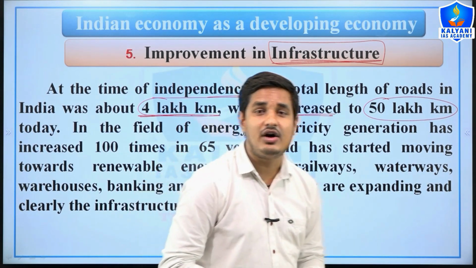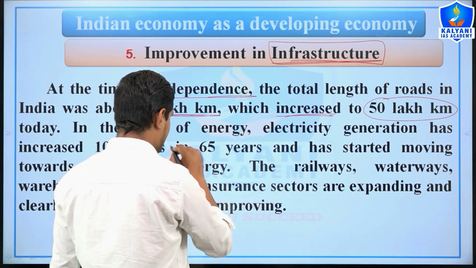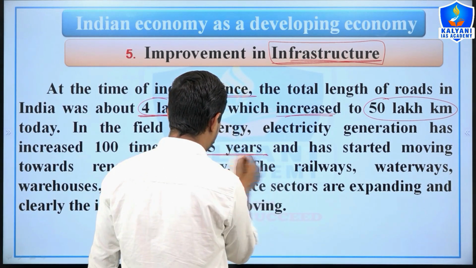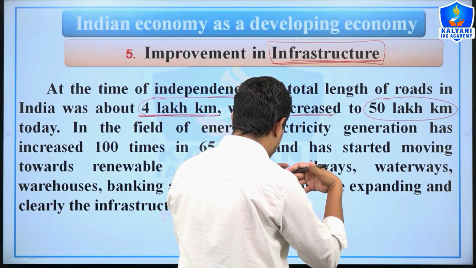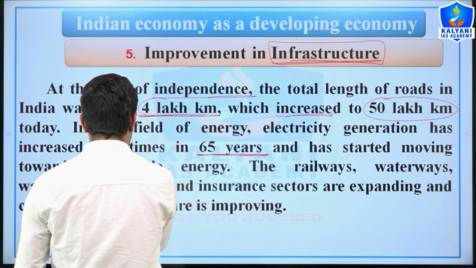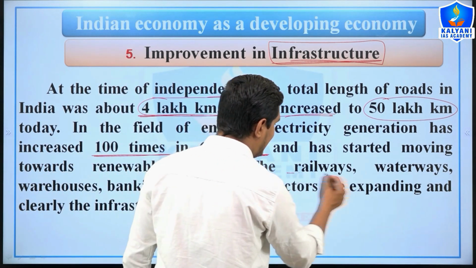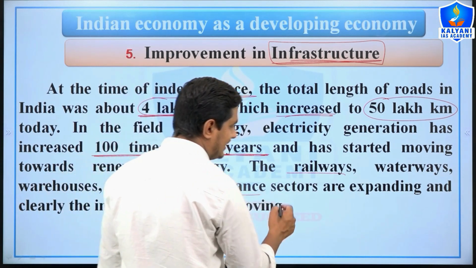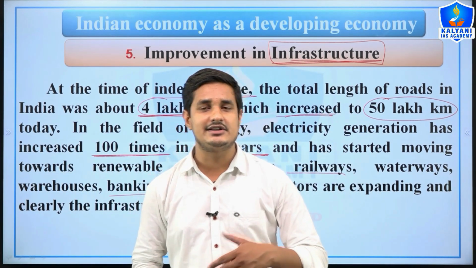Also in the field of energy, in 65 years we have improved our capacity 100 times, right. In the same way railways, waterways and warehouses, banking and insurance sectors are also expanding.